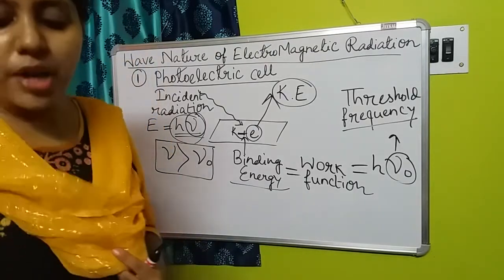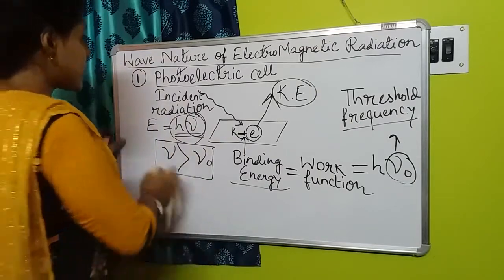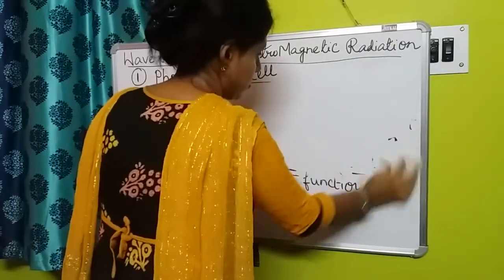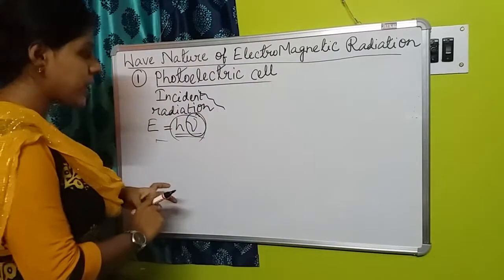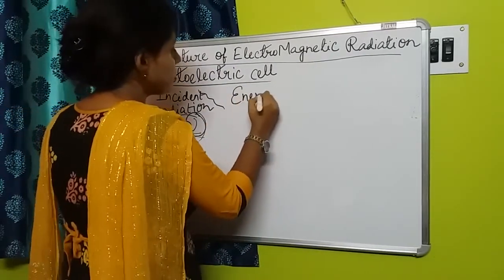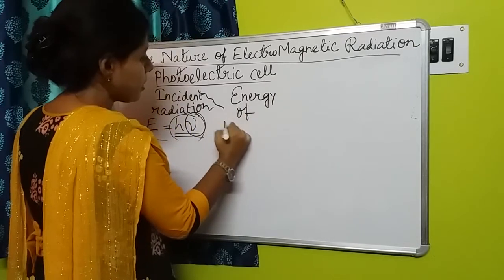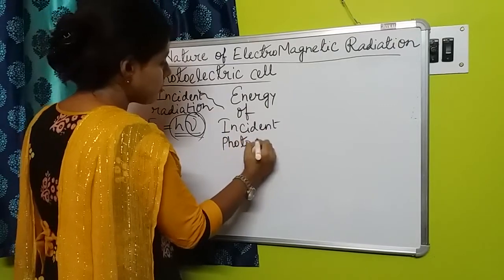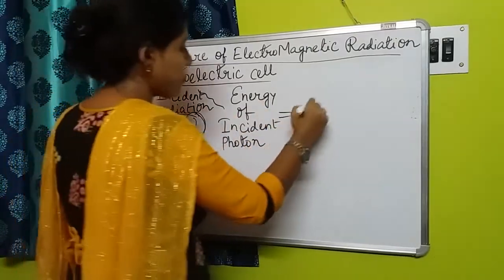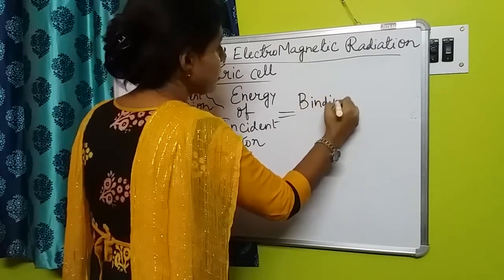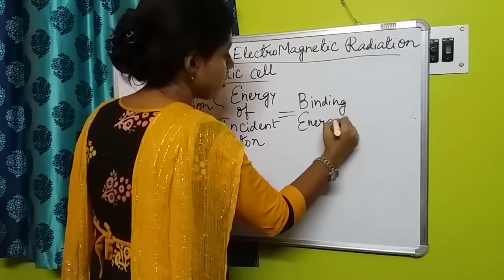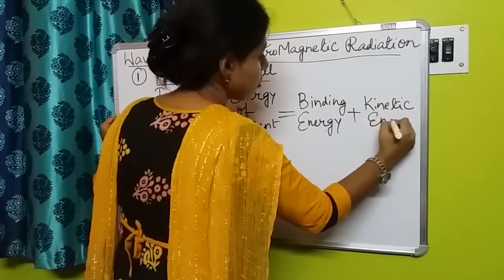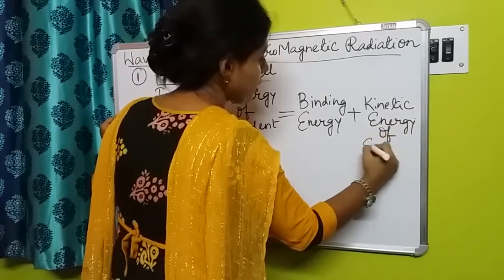Now one relation we could develop from here: the energy of the incident photon is equal to the binding energy plus the kinetic energy of the electron.